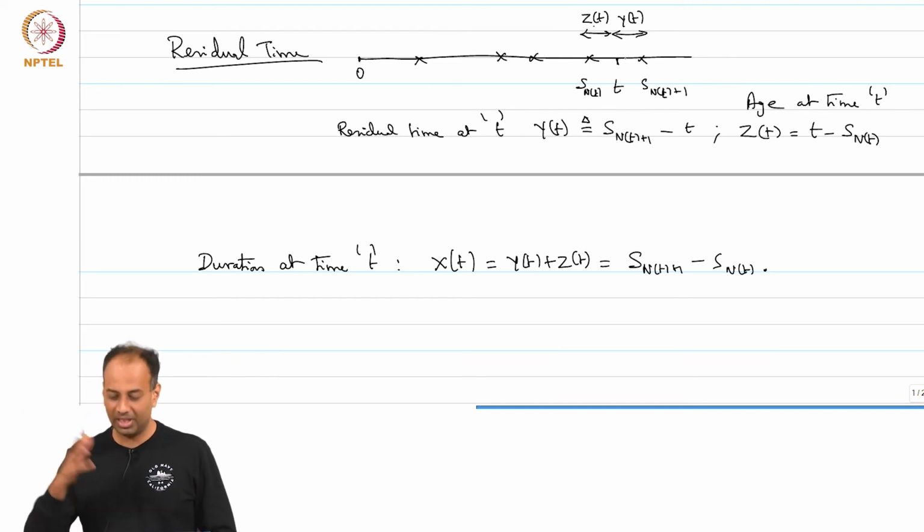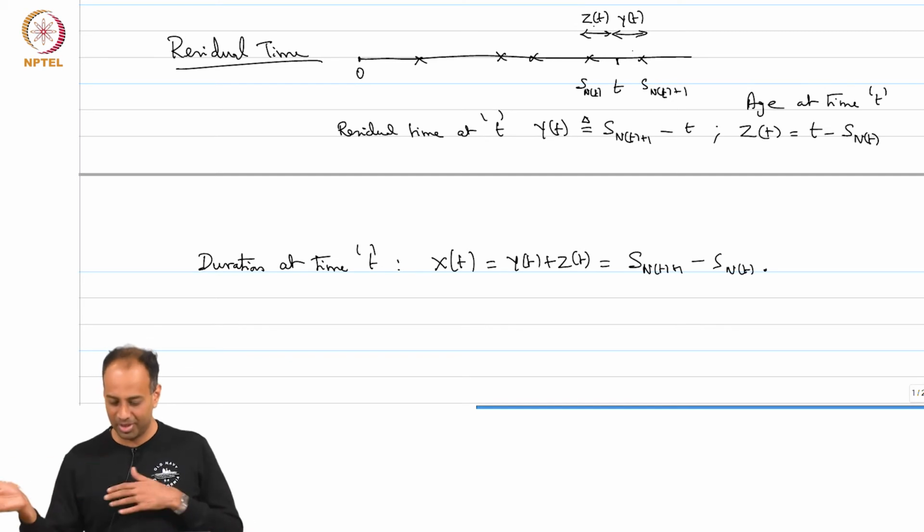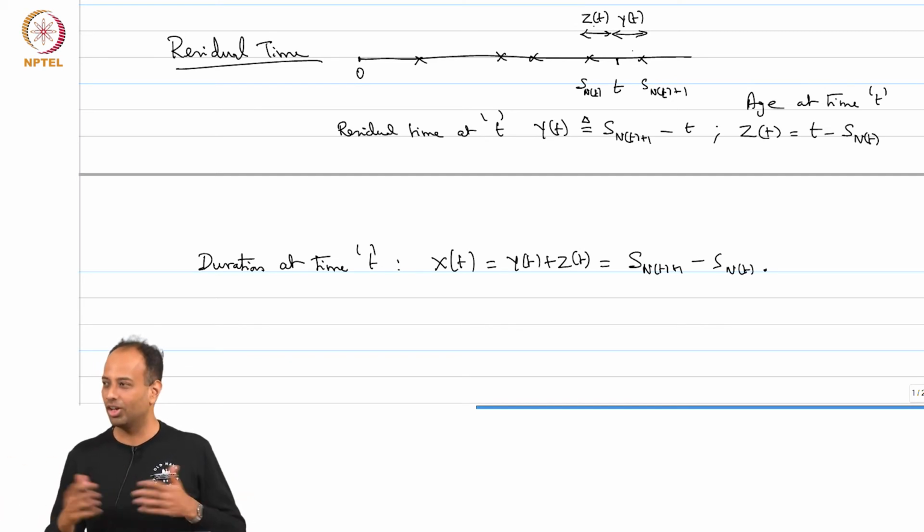Of course, the residual life and age will be different, correct, right. If I choose some other t prime here, then the duration will be the same, but not age, and age will be shorter and the residual time will be longer, or the other way around, assuming there are no arrivals between the two times. But for a given t, this is clearly defined, right.